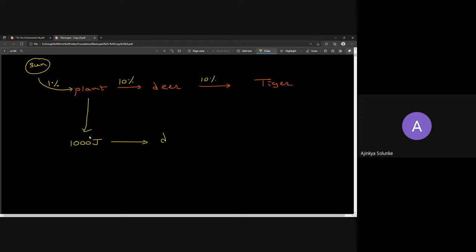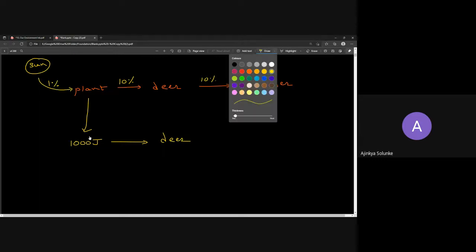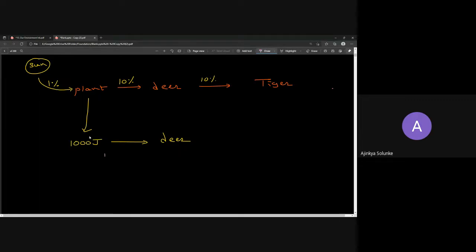How much will it be transferring to the deer? 10% of 1000 is how much? 10 by 100 into 1000, so basically it is 100. So can we say the deer is getting 100 joule? Yes, 100 joule has been transferred to the deer from the plant.